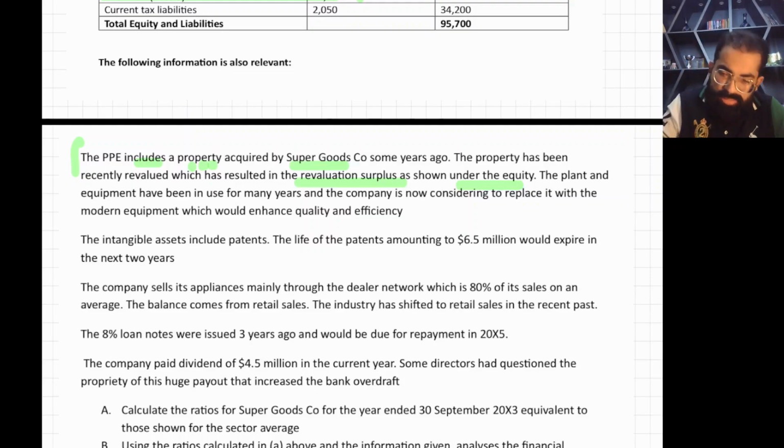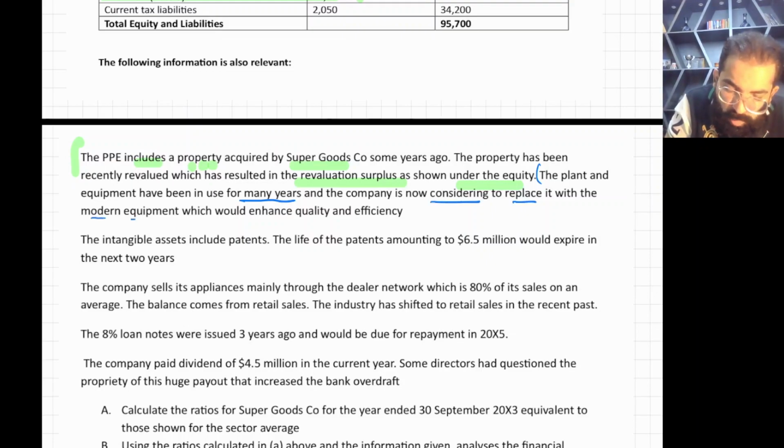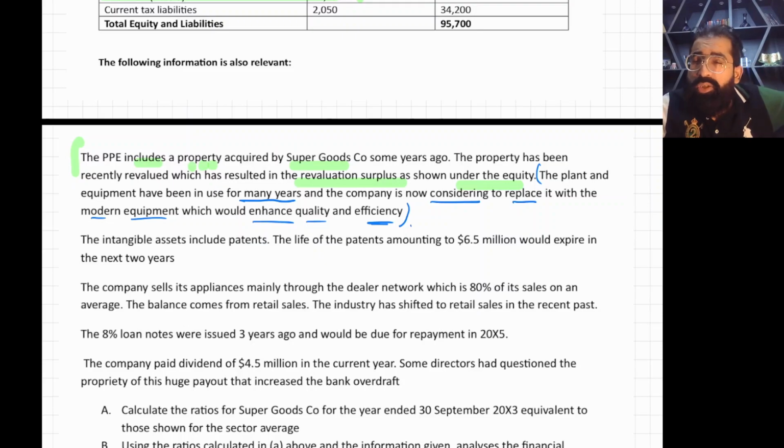Now the next point is the plant. Please be very careful. The plant and equipment have been in use for many years, so it's old, and the company is now considering replacing it with modern equipment which would enhance quality and efficiency. What does it mean? It means your plant is very old.